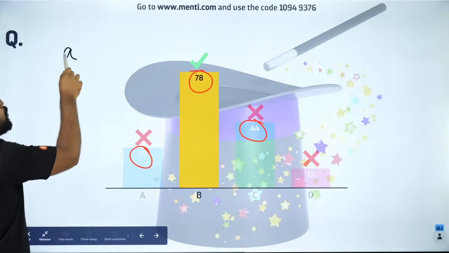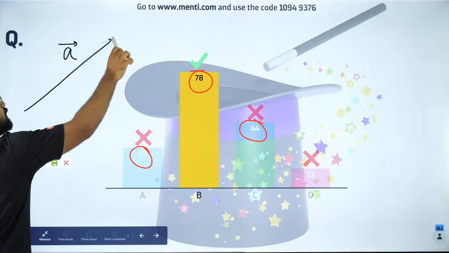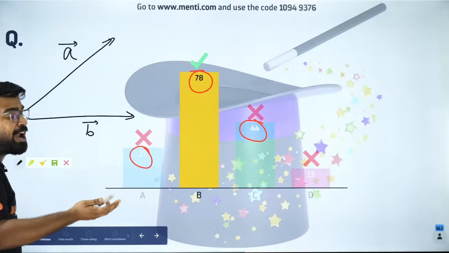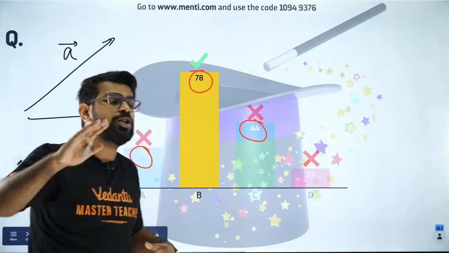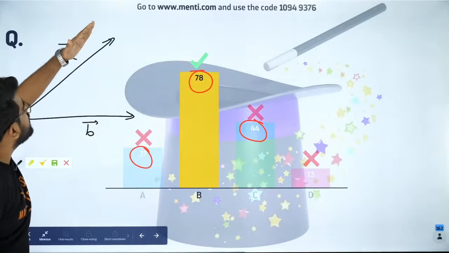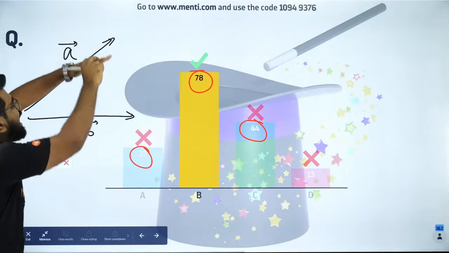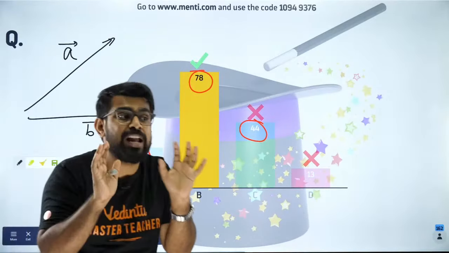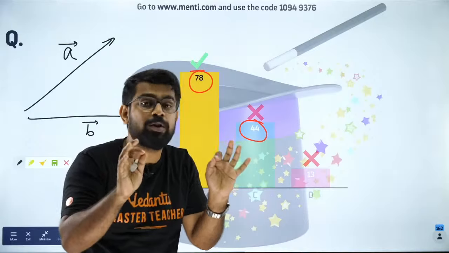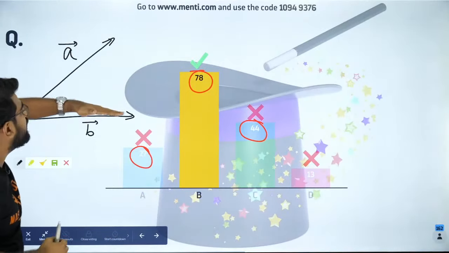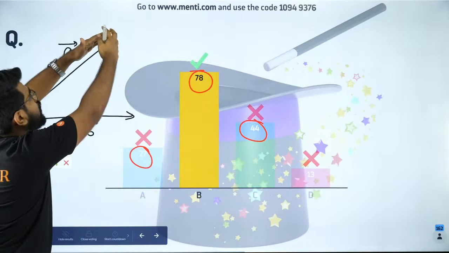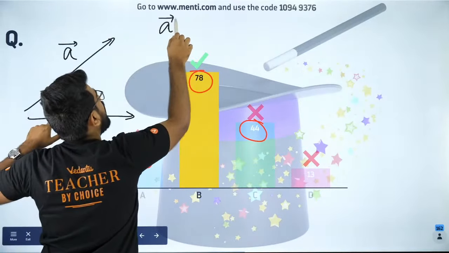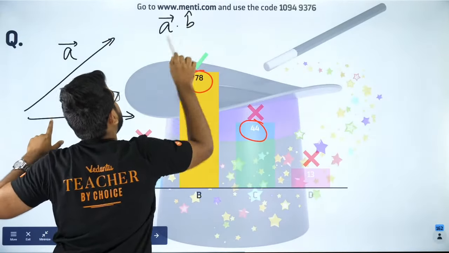So when you have 2 vectors, let's say you have A vector like this, and let's say you have B vector. What is the projection of A on B? Projection of A on B means like this vector, I want to know its shadow on B. Think of it like that. That's the best way to visualize it. So projection of A on B means I want to find the shadow length of A on B. So that is given by A vector dot B cap, my dear.